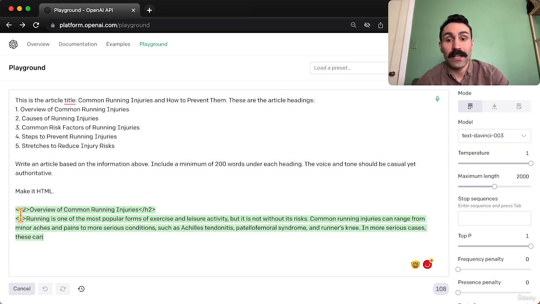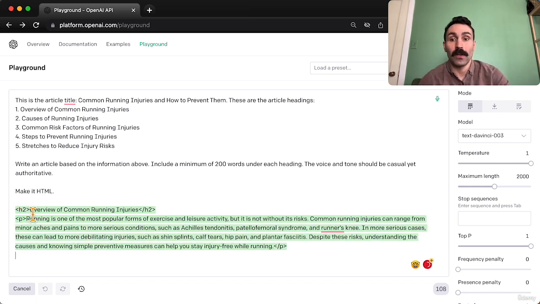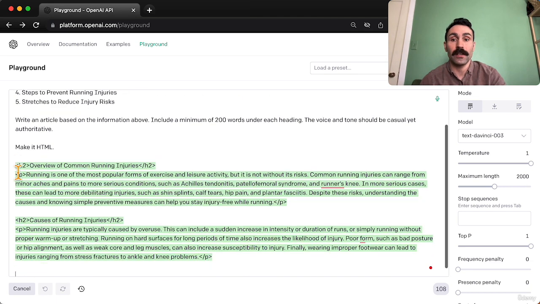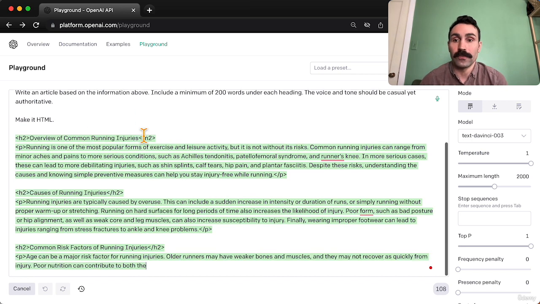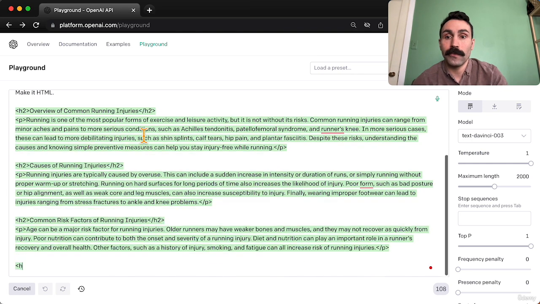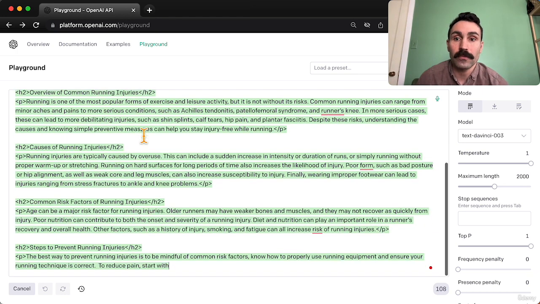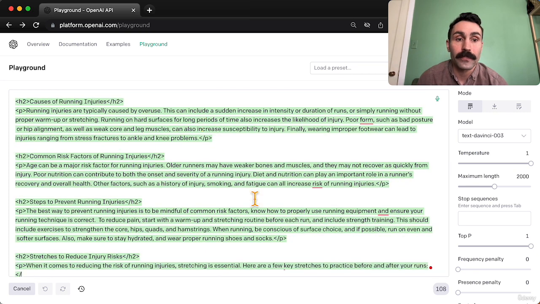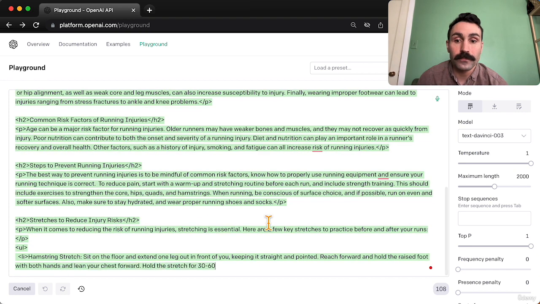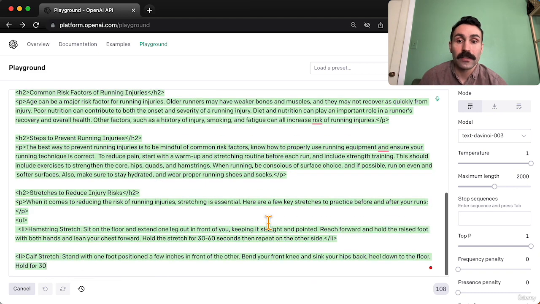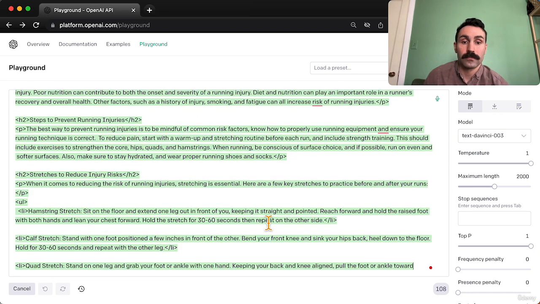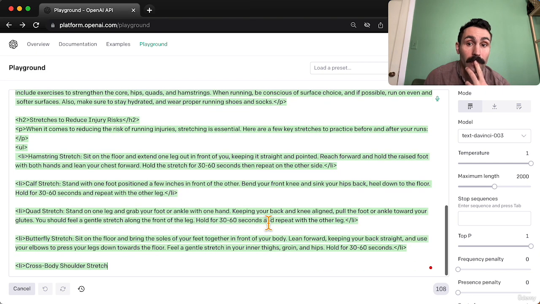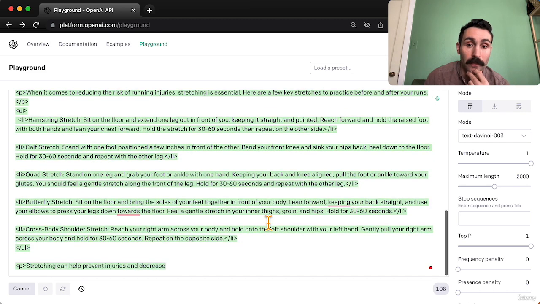Right away, we have some H2 headings. So if you want to you can simply copy and paste this into WordPress or whatever site you're using, and it will automatically do the headings for you. So let's see, overview of common running injuries. Running is one of the most popular forms of exercise and leisure activities. Okay, it's making me scroll down. Let's wait until it's done and let's move on. I like what I see already. This is pretty good. This is really good.